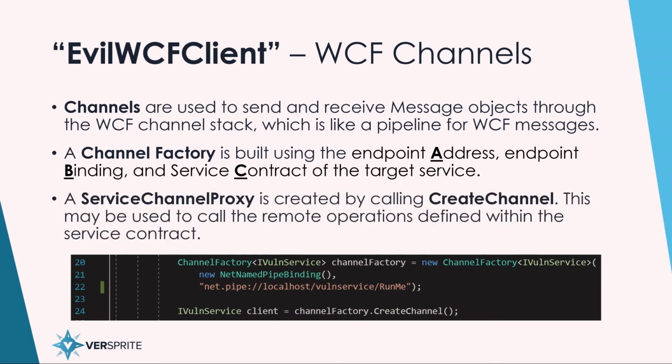As you can see here, we have a channel factory. It's using the type IVulnService. It has the address that we retrieved from dnSpy, and it also is using a NetNamedPipeBinding. Whenever we call CreateChannel on this channel factory, it returns a service channel proxy, which we can then use to call the methods that are exposed by the service.